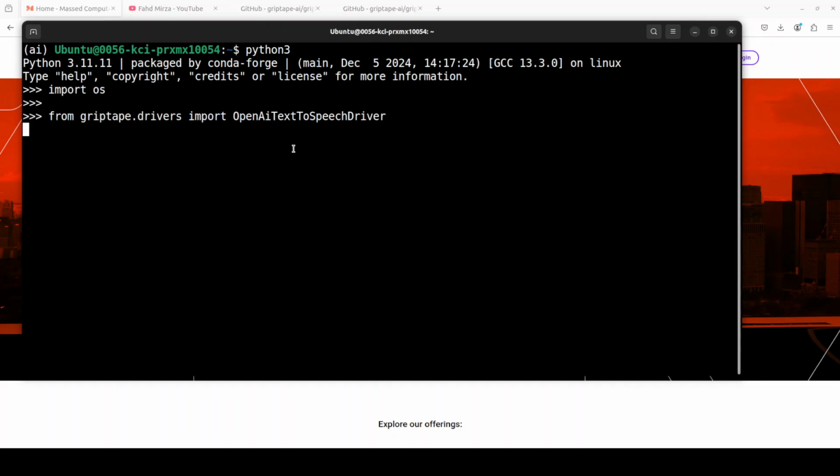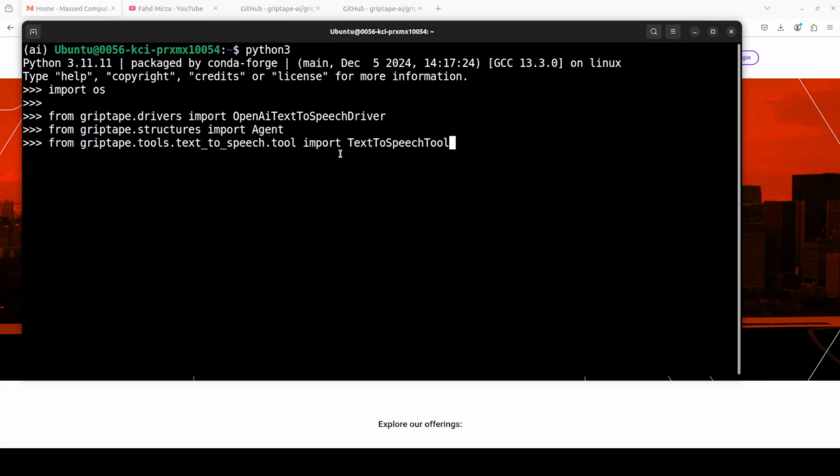So first up, let's import these libraries. You see that as we are using text to speech, where we will be providing it a text, and it is going to generate an audio from it with the help of OpenAI's model. And that is why we are importing this driver. If you remember from our vision video with GripTape, we were importing vision drivers. For text, you just import the text driver. So every use case, they have a driver, which is really cool. So we are importing these drivers, and other auxiliary libraries are imported.